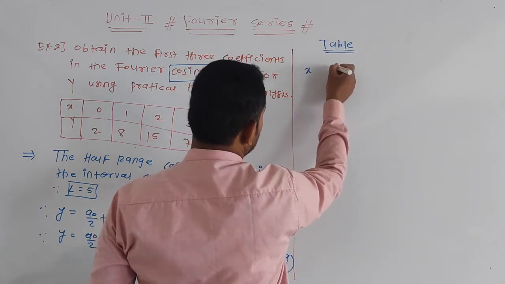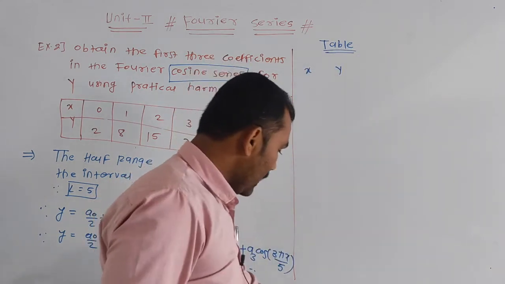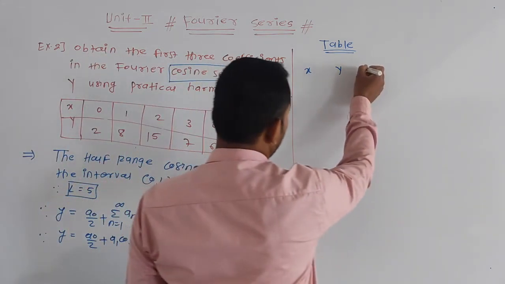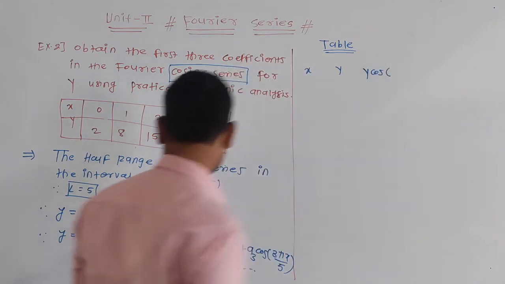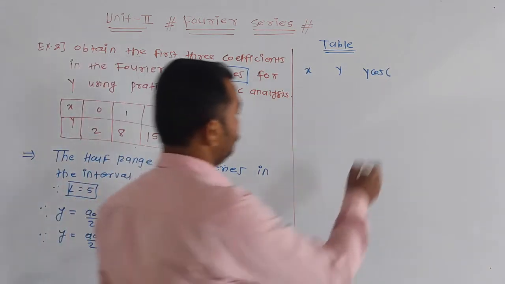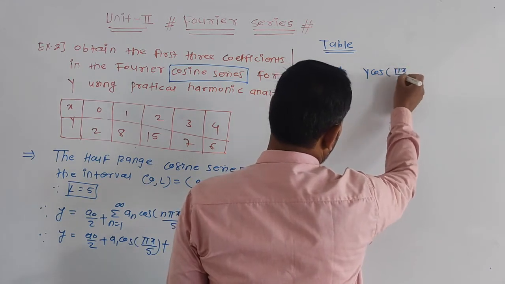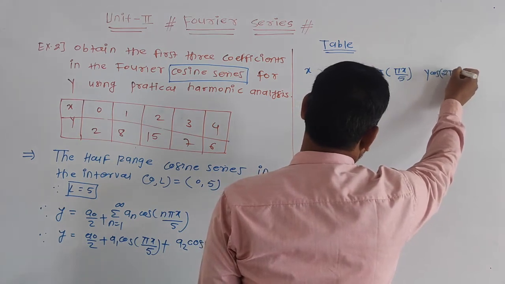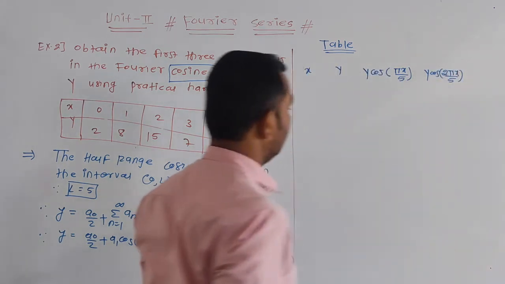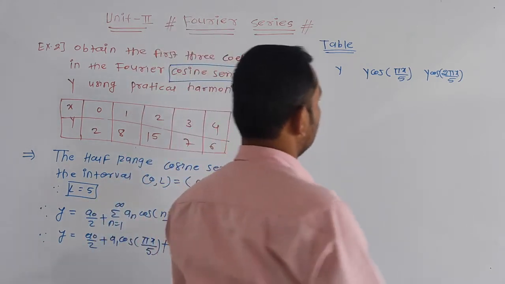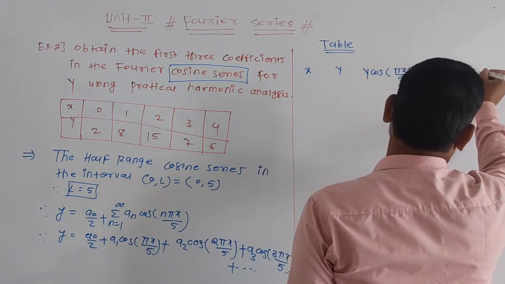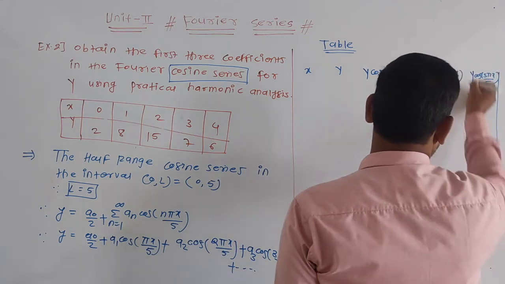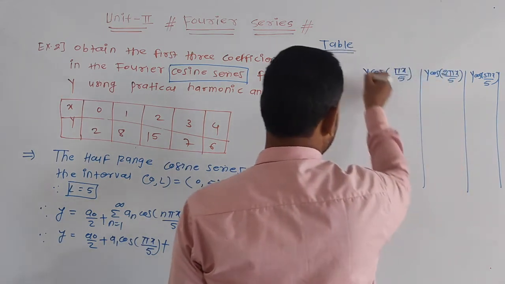The values of x, values of y. Then y into, we have to find this value. y into cos, what will it be? cos pi x upon 5 for finding a1. Then second, y into cos 2 pi x upon 5, and third is y into cos 3 pi x upon 5. Now we have to find all these values.